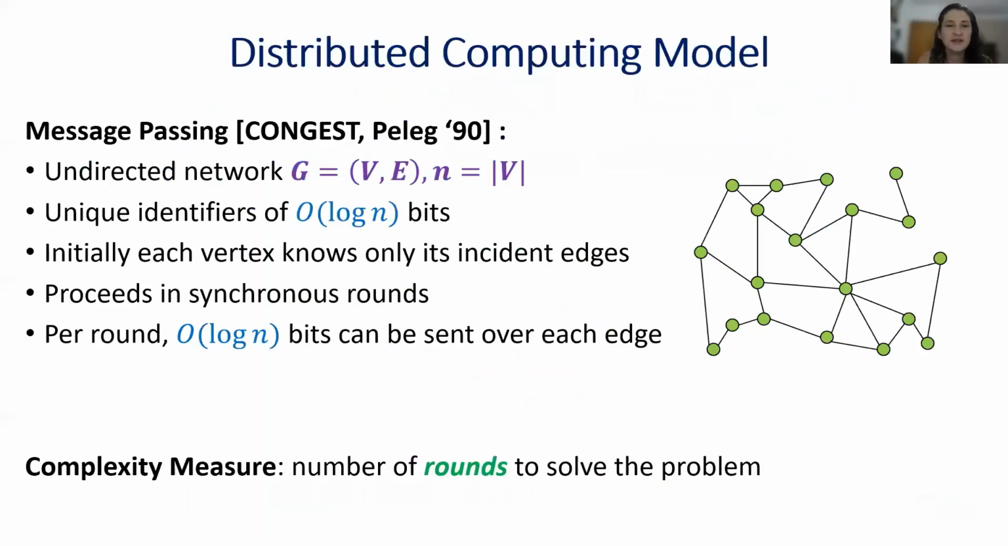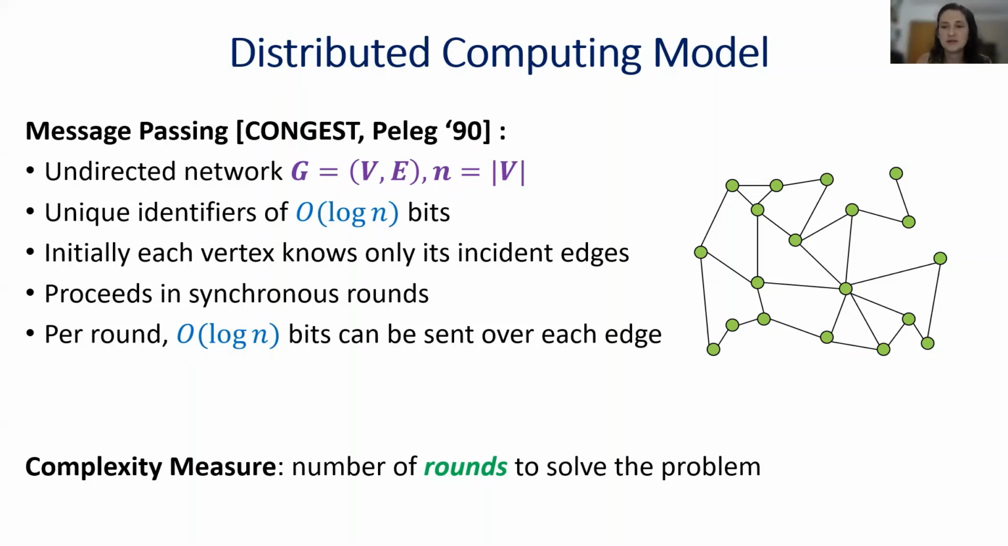One of the common models in distributed computing is the CONGEST model, where we model the network as an undirected graph with n vertices. Every vertex has a unique identifier of log n bits, and at the beginning of the computation, every vertex only has a local view of the network. So every vertex only knows its incident edges. Then the network proceeds in synchronous rounds, where in each round, each vertex can send at most log n bits over each one of the edges. So we have bandwidth limitations.